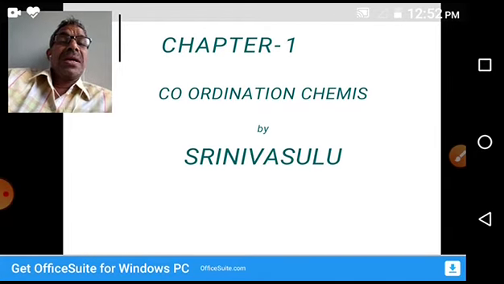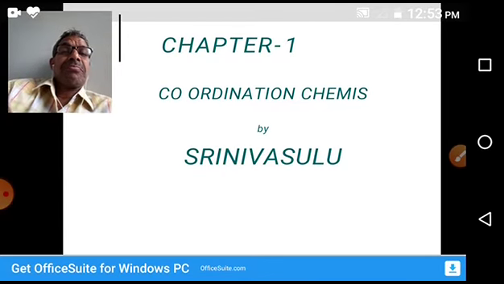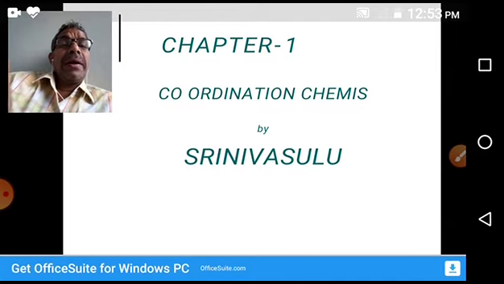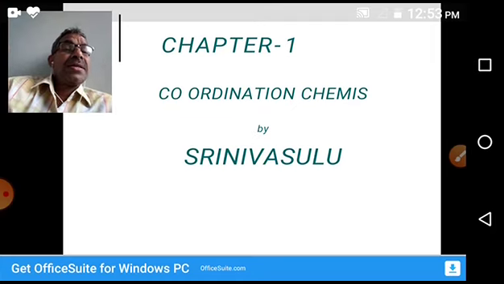So in a coordination compound, the central metal atom or ion forms coordination bonds with some negative, positive or neutral ions. Generally, coordination compounds are written in square brackets, which indicate the coordination sphere.